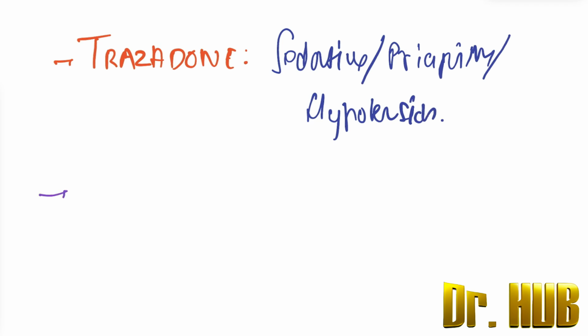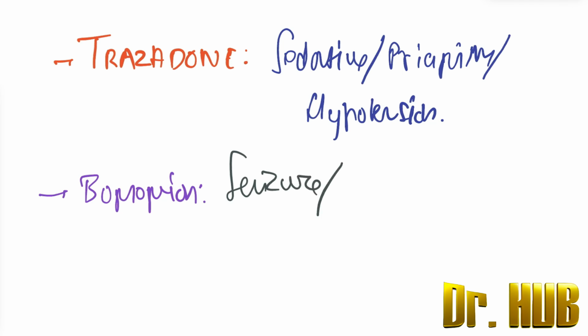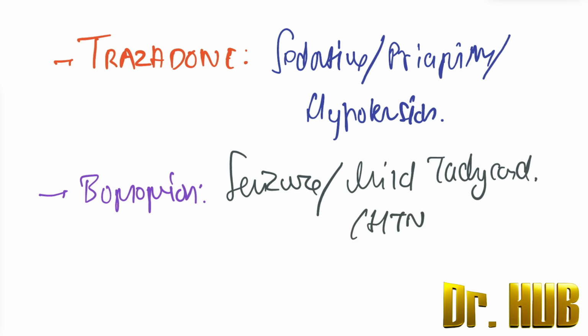Then we move on to bupropion. Bupropion causes seizures. Next is mild tachycardia. Then comes the presence of HTN, that is hypertension.